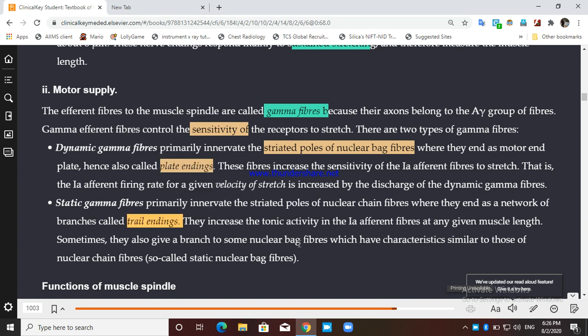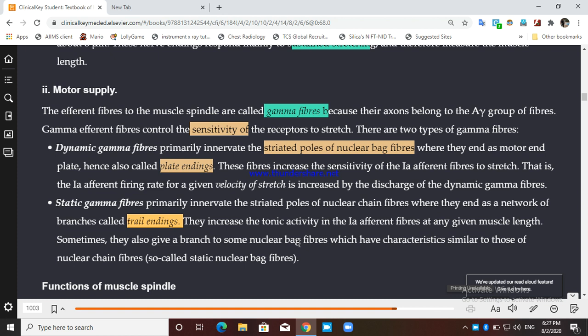Annulospiral ending if it is sensory, 1A fiber. Okay. If it is motor, we have dynamic gamma fiber as a plate ending, and static gamma fiber as a trail ending. So the different names are there according to the structure of the end terminal portion of the fiber.